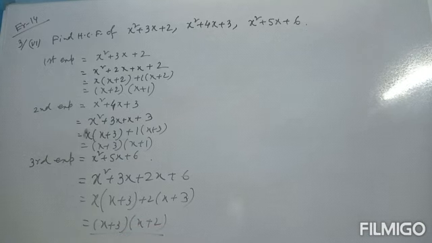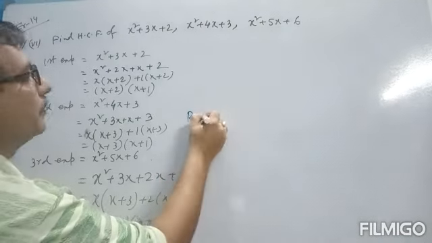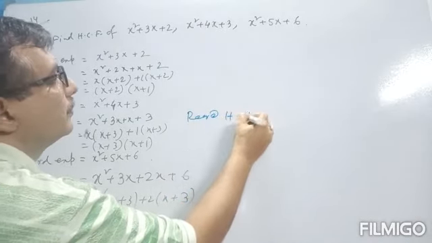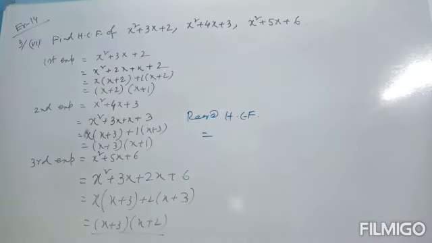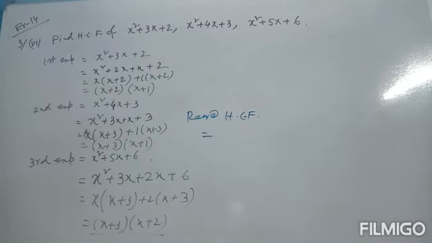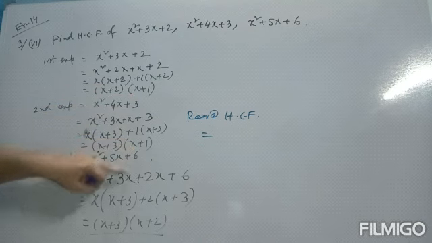Okay, now we have to find out the HCF. Clear? HCF is nothing but the common factor. So the required HCF: find the common term. x plus 1 is here, x plus 1 here, but here is not x plus 1.